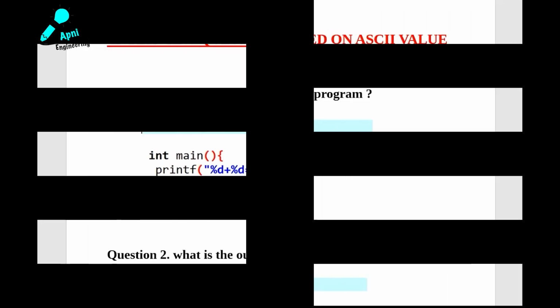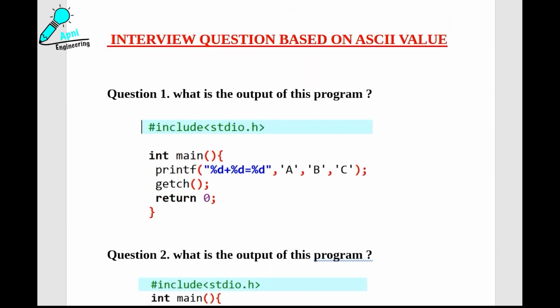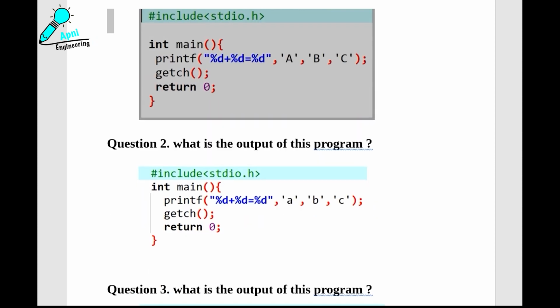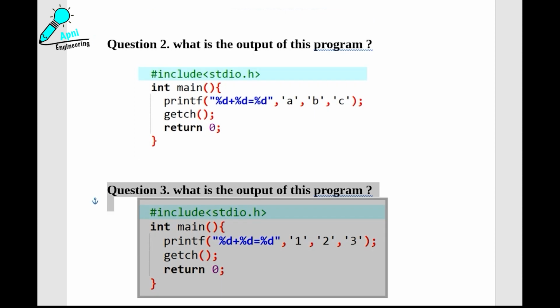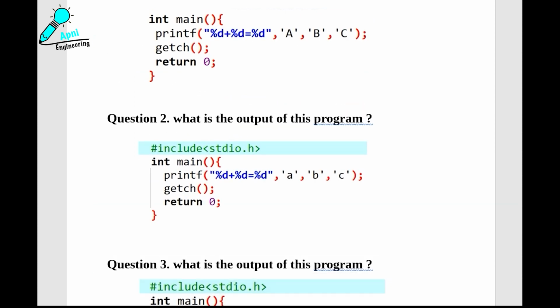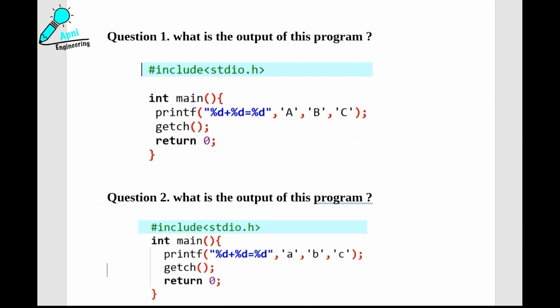Look at this. We have three questions. This is question number 1. This is question number 2. And this is question number 3. Before going to explain all three questions, I'm going to tell you something. What is that? We can convert any integer value between 0 to 128 into character.